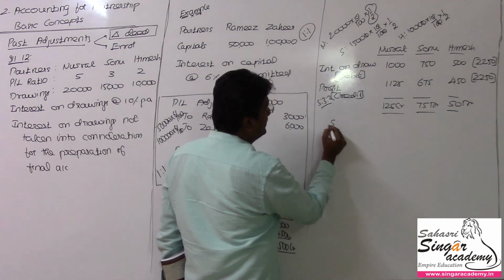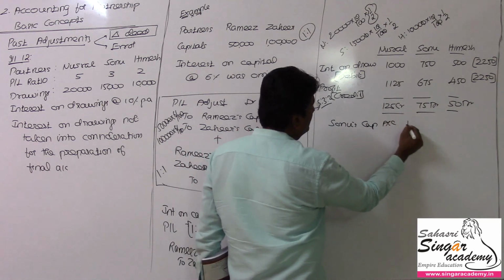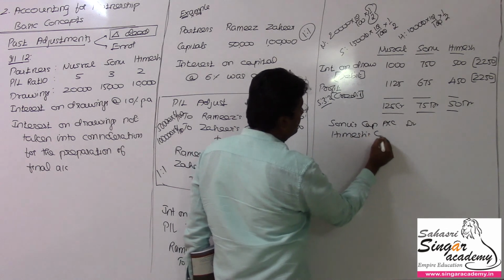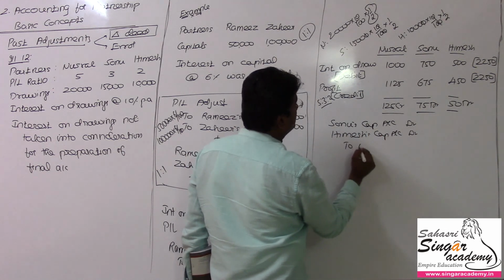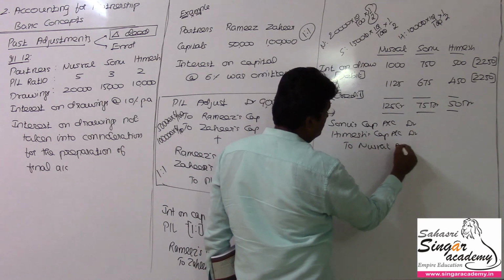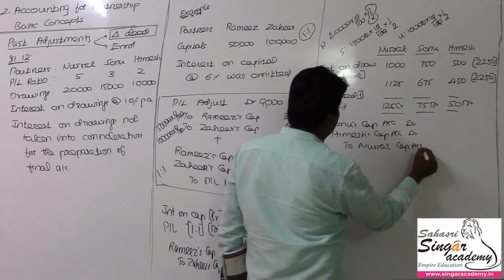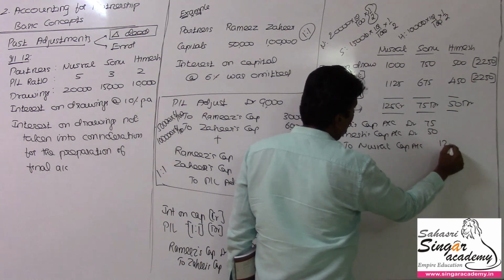Debit is meant for Sonu's capital account, as well as Himesh's capital account, to finally Nusrat's capital account. For her it is going to be credited, Nusrat's capital account, right? So the values being Sonu's 75, here 50, here 125. Clear?